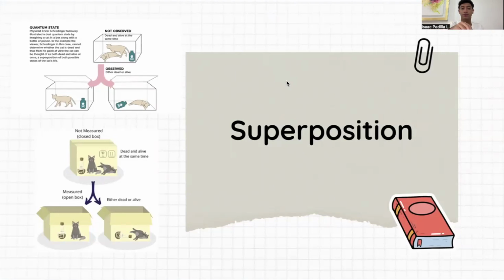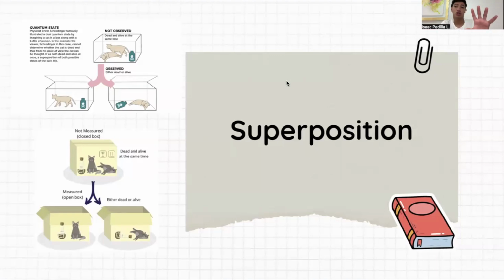But in observation, it can only decide one state from all it can decide. But in superposition, it can have both states at the same time. And until we go check, or until we have time to look at it, we'll see that it has one state.